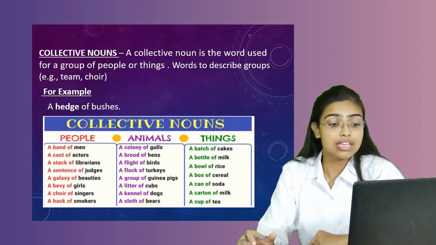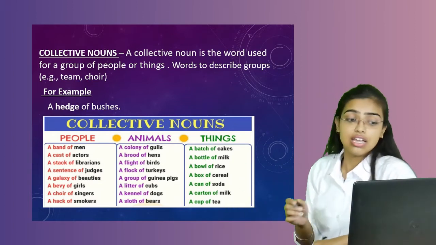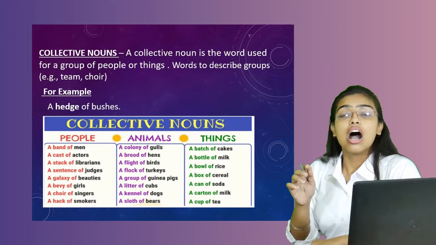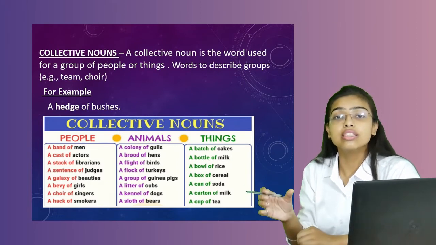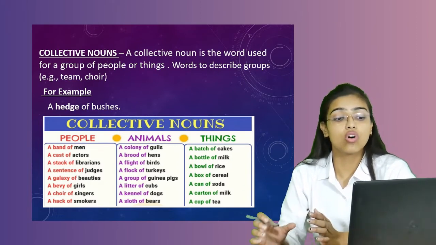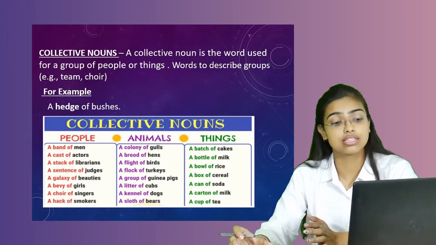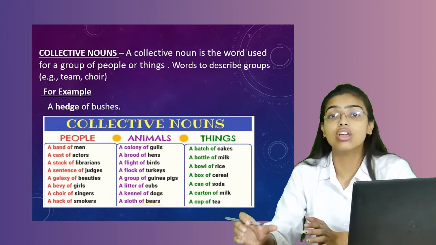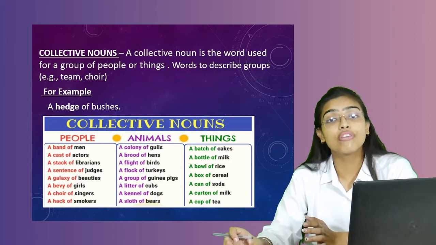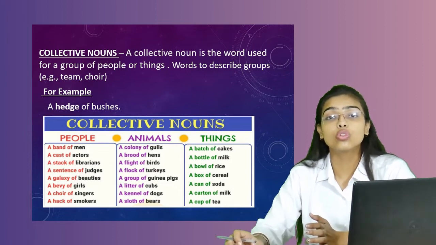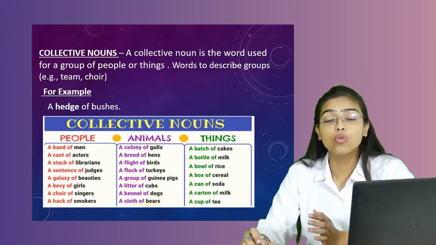In the case of animals, we see a colony of gulls. A colony. The word colony means a group. Here, this word colony is referring to a group of gulls, which can be said as a colony of gulls. A brood of hens. Similarly, brood means a group of hens.